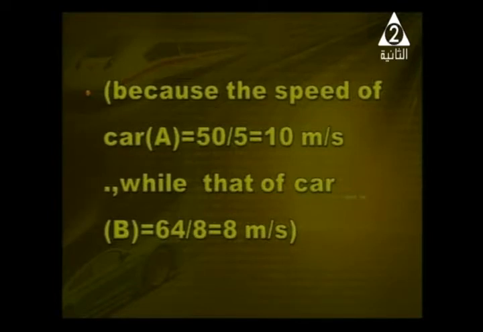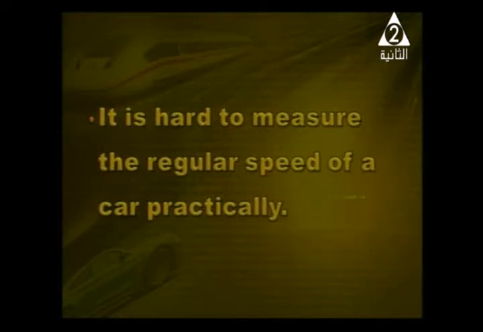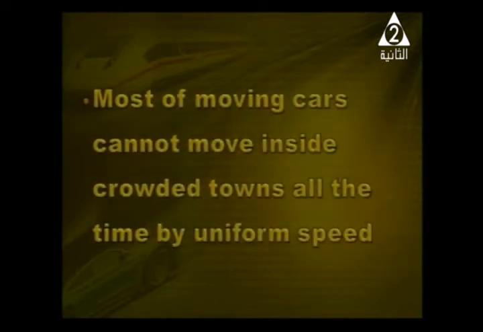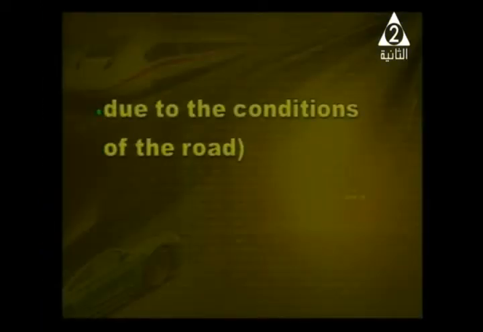What about this question: it's hard to measure the regular speed of a car practically. We can get the question by a different method: most moving cars can't move inside crowded towns all the time at uniform speed. Both questions have one answer. What do you think this answer is, Sama? The answer is because of the condition of the road. Good. The condition here is very important because it's impossible to find two cars at uniform speed.